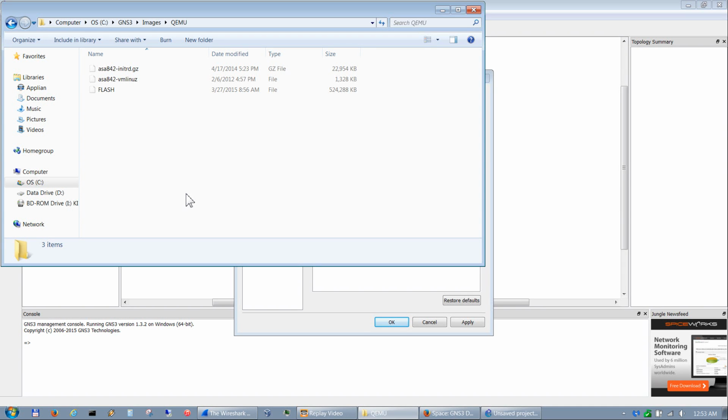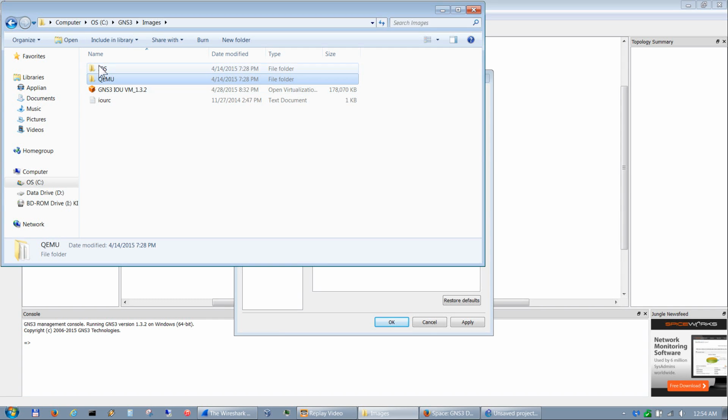If you Google creation of ASA flash for QEMU, there's some people that have created some YouTube files for creating that. I'm not going to show you how to create that, but if you Google that, they'll show you how to do that. So going back to here, this is our IOURC